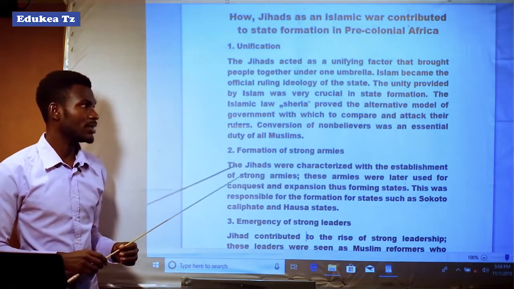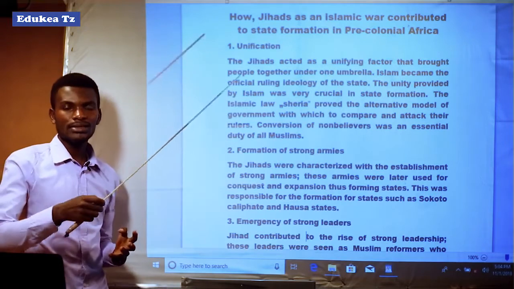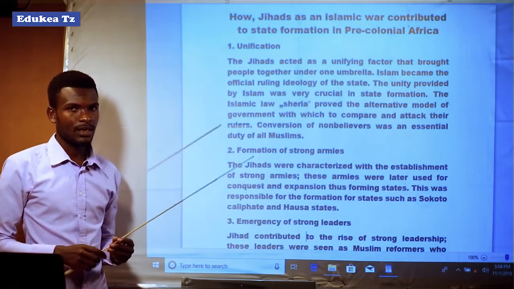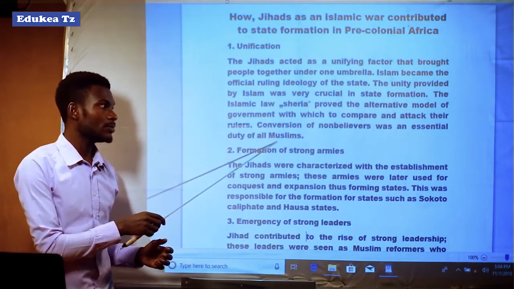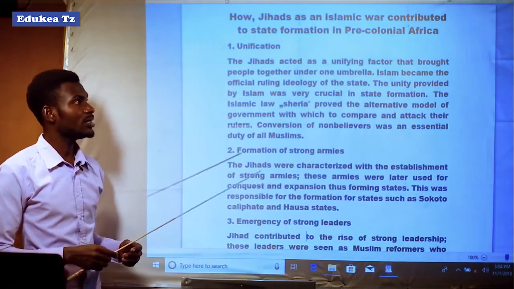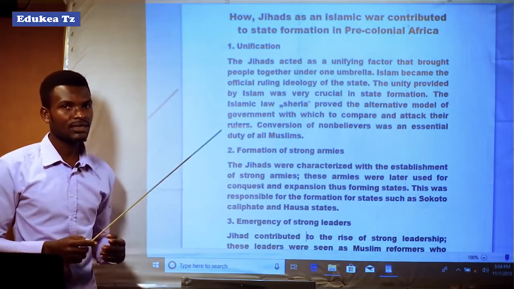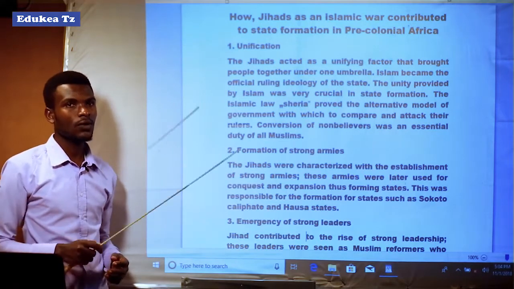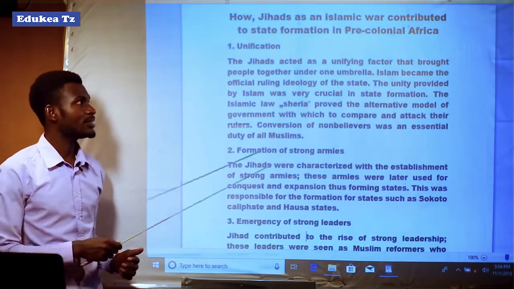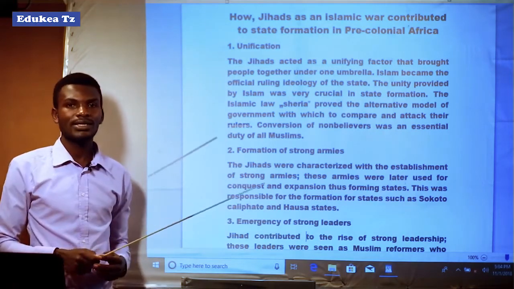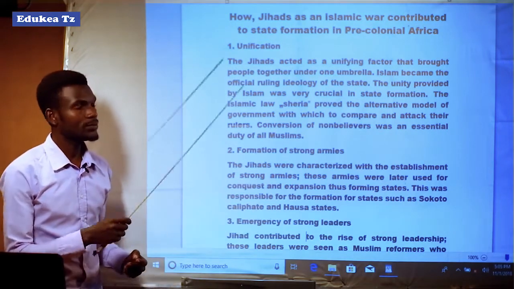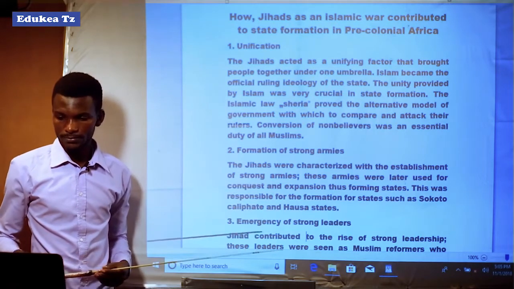That action of converting people who are not believing in Islam to follow the Islamic Sharia or Islamic law acted as the unifying factor to bring people together and to form the states following the Islamic law. That led to the formation of Western Africa states such as Sokoto, Kololo, and Mandika.